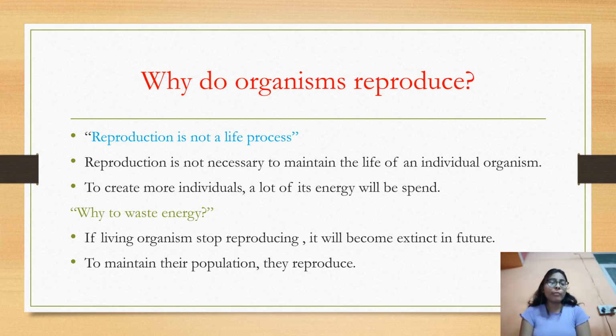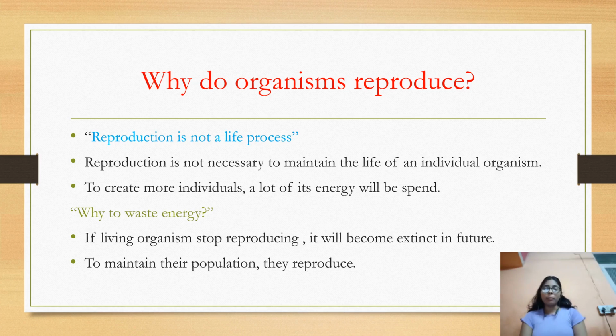Reproduction is not a life process. What is the meaning of life process? A life process is any process which is essential for an organism to survive. It can be excretion, nutrition or reproduction. So reproduction is not that necessary because it is not a life process. These individuals even require some energy to reproduce, so why will an individual reproduce?